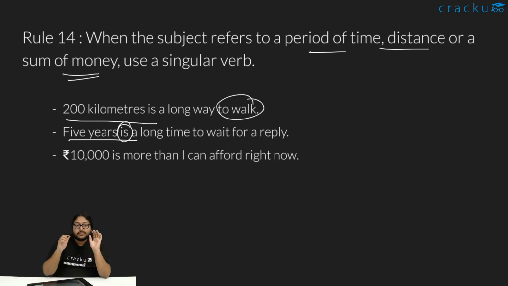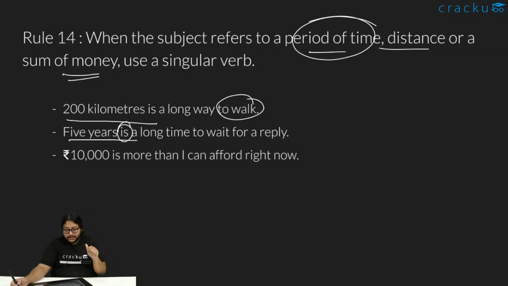5 particular years, you might think, okay, this is countable also. 1 year, 2 year, 3 year, 4 year, 5 year. Then why is it singular? Because it refers to a period of time. Whenever it refers to a period of time, a unit of distance, or a sum of money, then it becomes singular, because it's referring to essentially a unit, right?